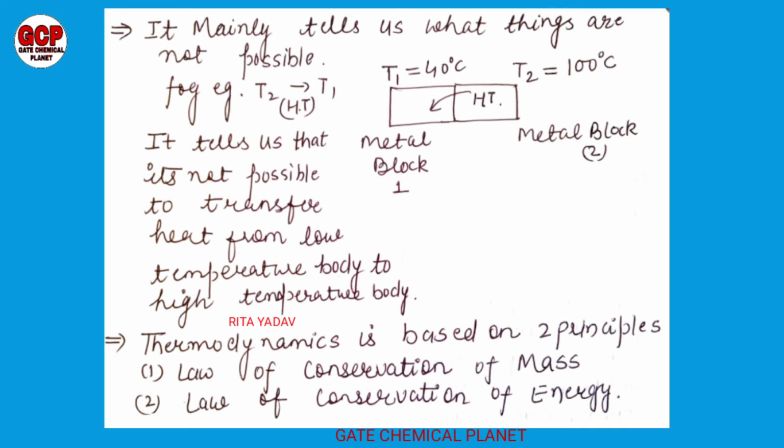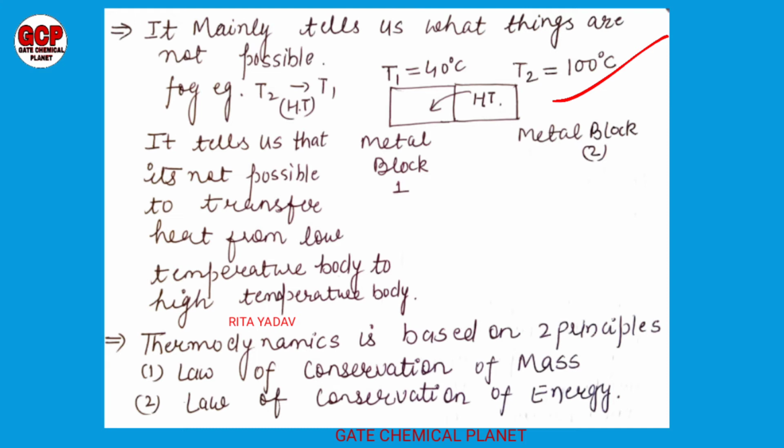Thermodynamics mainly tells us what things are not possible. For example, we have one metal block having a temperature of 40 degrees Celsius, and it comes in contact with another metal block having a temperature of 100 degrees Celsius.